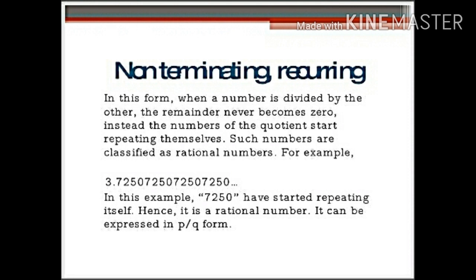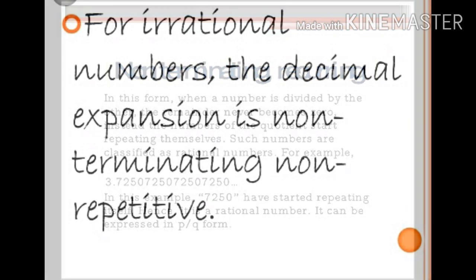For example, 3.7250, 7250, 7250 and so on. Here, the block of digits 7250 is repeating. It can be expressed in the form p by q.